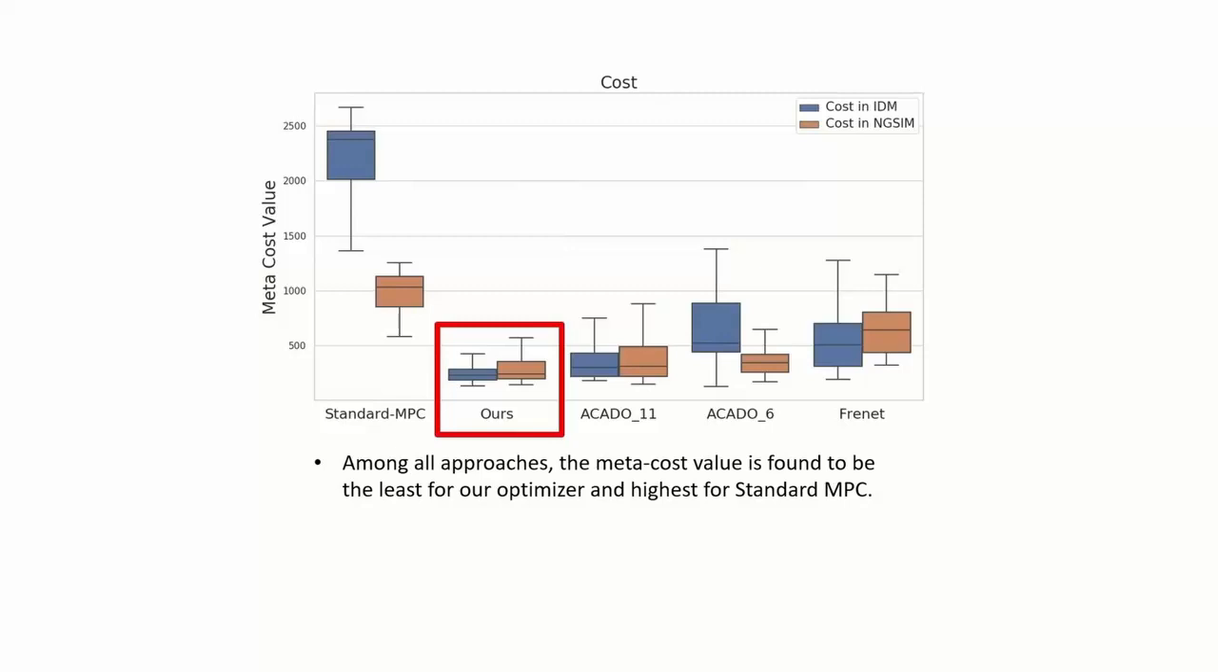This is a quantitative summary of the last simulation. Our optimizer achieves the least meta cost. The Frenet Frame Planner does worst among the multimodal baselines. Standard MPC performs worst overall.